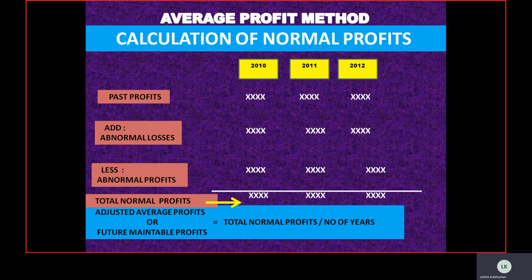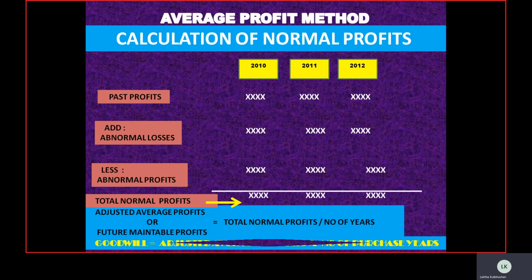Okay children, we cannot stop here because our basic motive is to calculate the goodwill. So the next question is how to calculate the goodwill. We have calculated the adjusted average profits, as seen in the formula on the previous slide. So the goodwill is equal to the adjusted average profits, or the average profit which we have calculated, into the number of purchase years. Once the adjusted average profits are multiplied by the number of purchase years, the answer is what we call the goodwill of the firm.